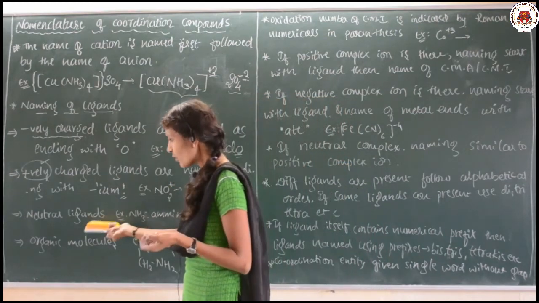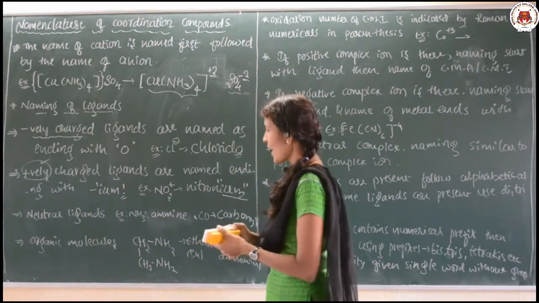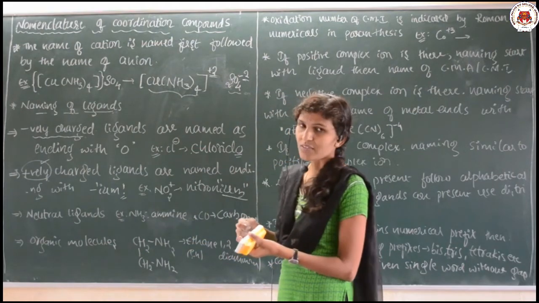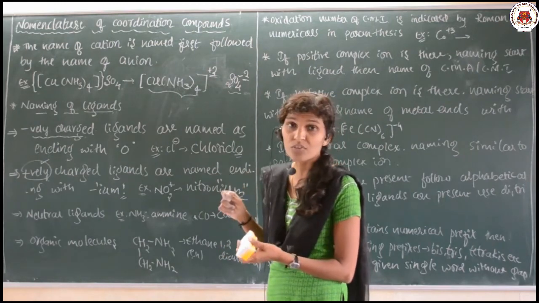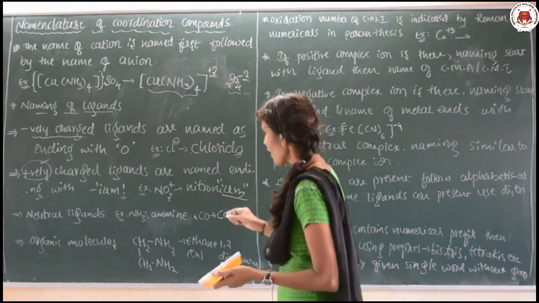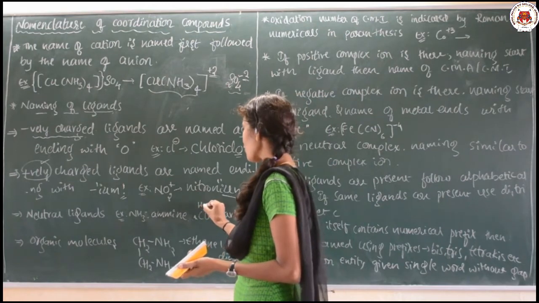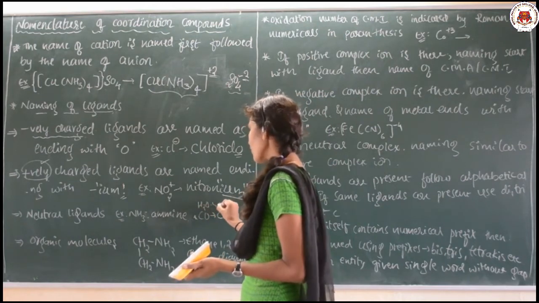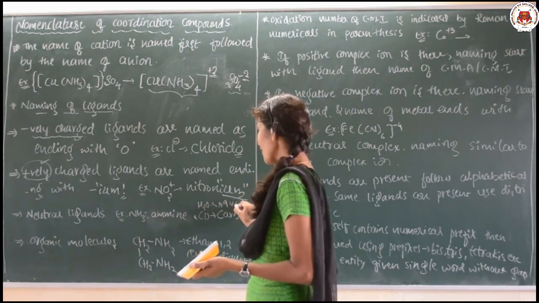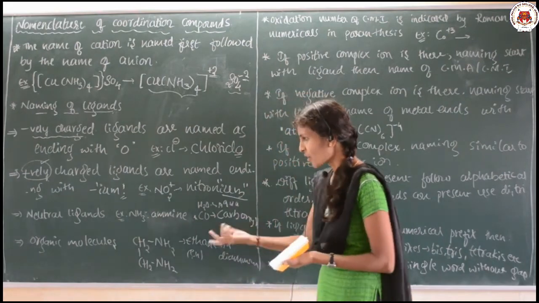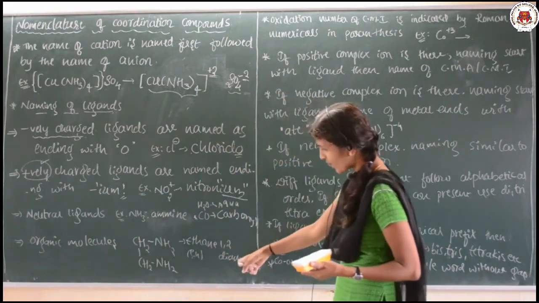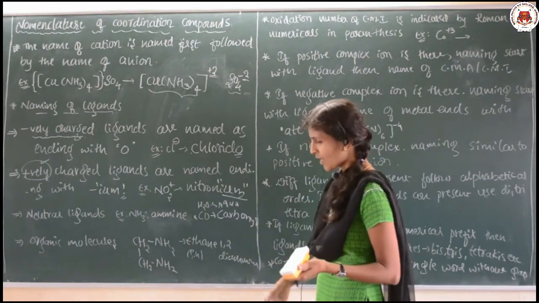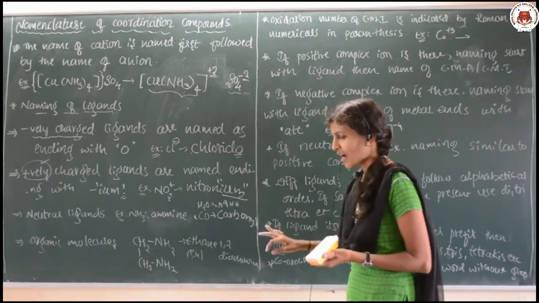Then neutral ligands: particularly if NH3 is there, we say ammonia, but in the naming process you have to use it as amine. Okay, and then H2O is used as aqua. These are the two different ones. H2O is aqua, like that. Suppose any organic molecule like this is there, you have to name it as ethane 1,2 diamine. So these are the starting ones.